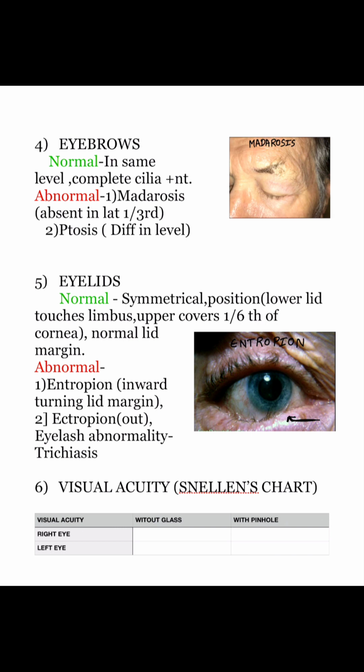Next, eyelids, normally they should be symmetrical. Position, lower lid touches the limbus, upper covers 1/6 of the cornea. Normal lid margin. Abnormal condition, there is entropion, that is inward turning lid margin as seen in the image. Ectropion, that is outward turning of the lid margin. Eyelash abnormality is trichiasis. Then check for the visual acuity by Snellen's chart. Write for both the eyes without glass and with pinhole.